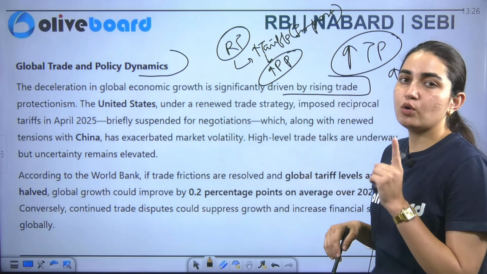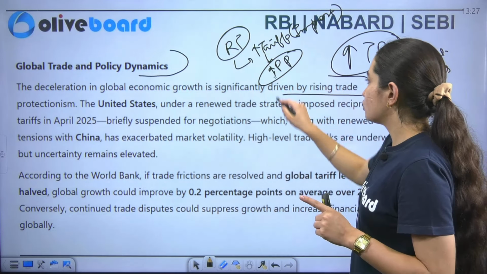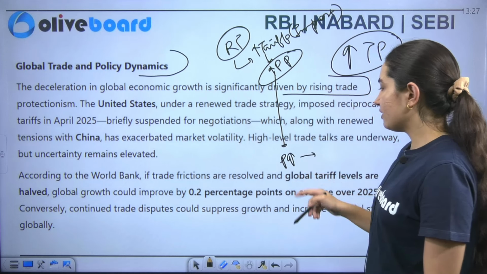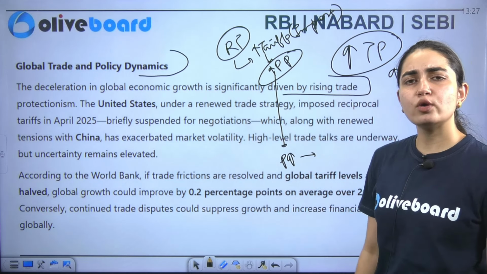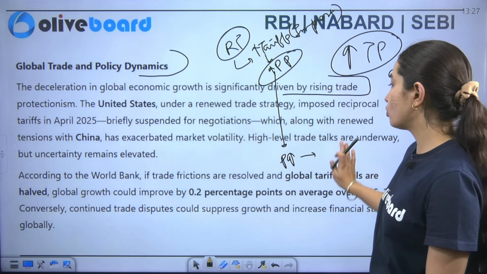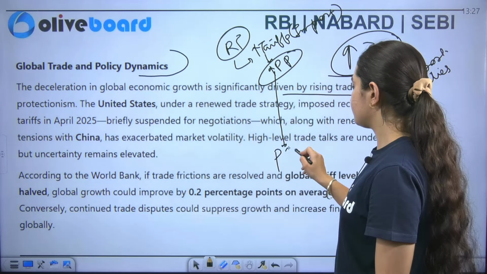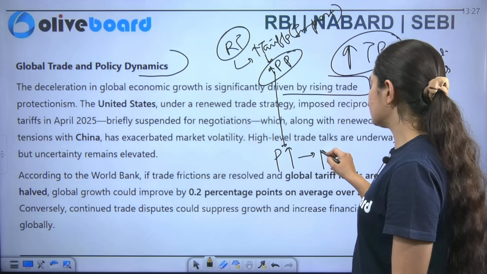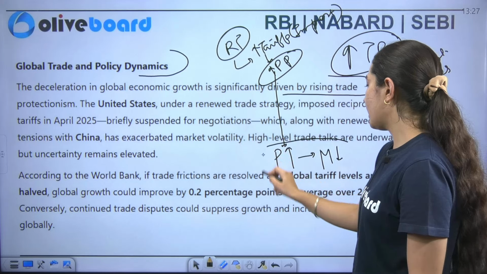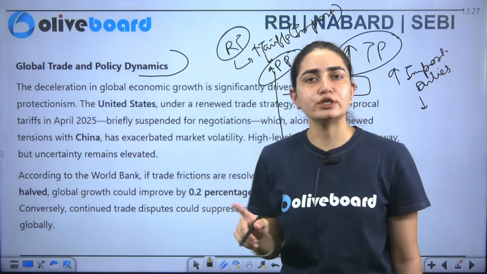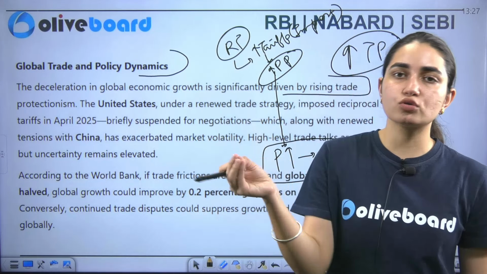Now, how is it going to impact the economies? If there is an increase in the tariffs, this is an extra cost that is added on to the prices. So the prices of the products will be increased, and if the prices are increased, who is the one who is going to purchase my own products? So this decreases the market for any of the economy, and it is better for their own domestic producers, but it is not better when it comes to the global economy.